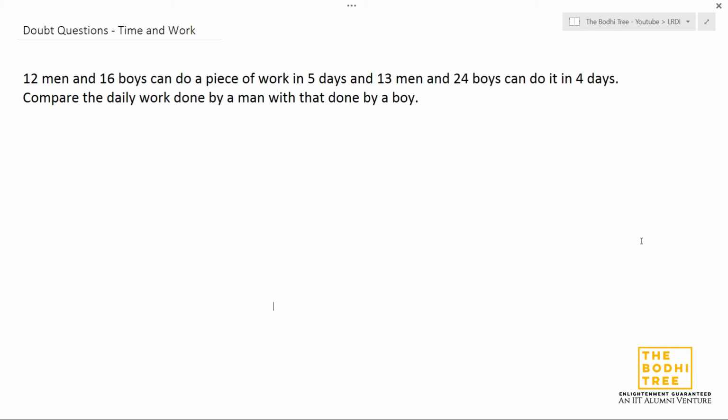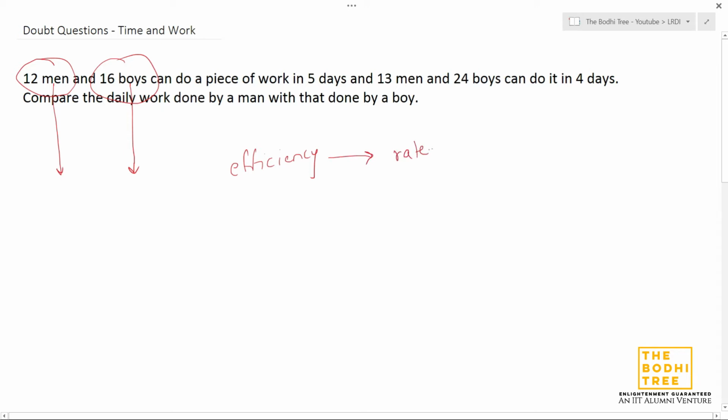So 12 men and 16 boys, right? First tip, whenever we have questions like this, wherein there's a group, a group of 12 men, a group of 16 boys, you have to assume that each man or each boy has an efficiency of doing their work. What do I mean by efficiency? Efficiency is nothing but the rate at which they are doing their work, right? Rate of doing work, basically.